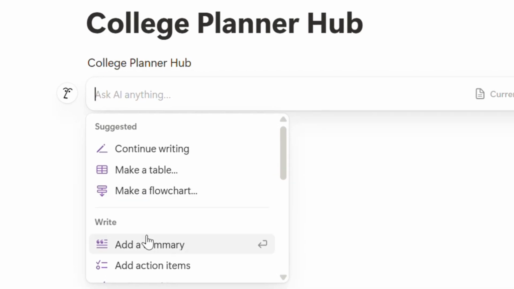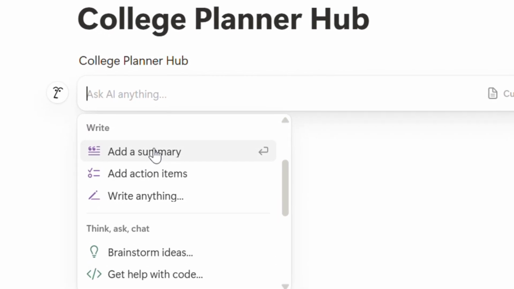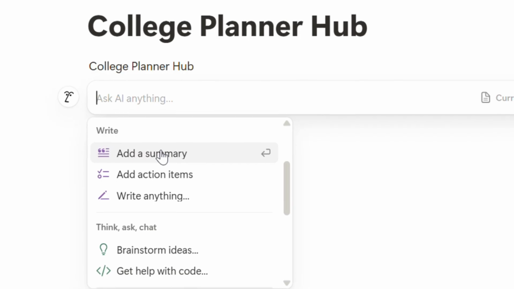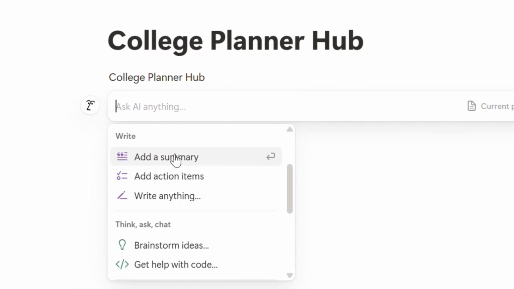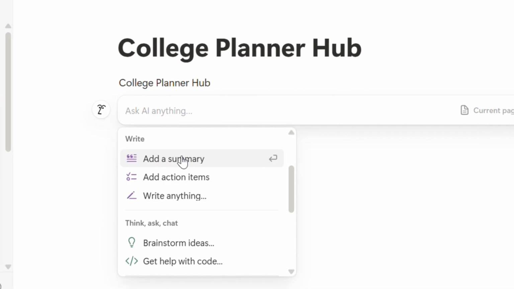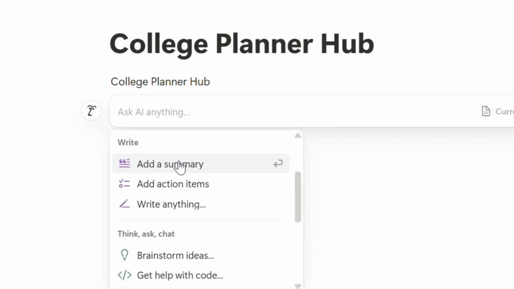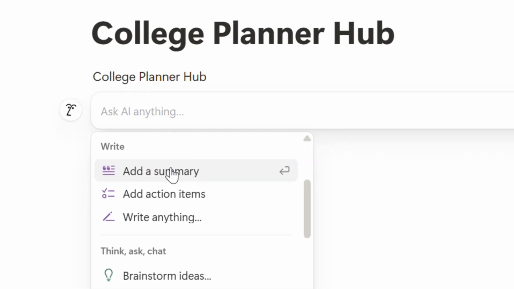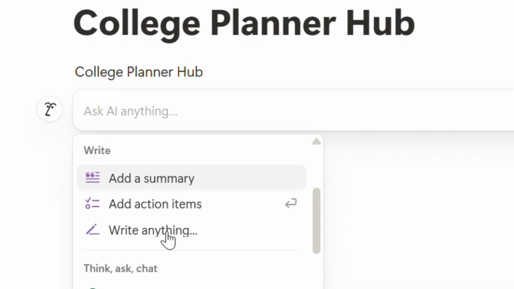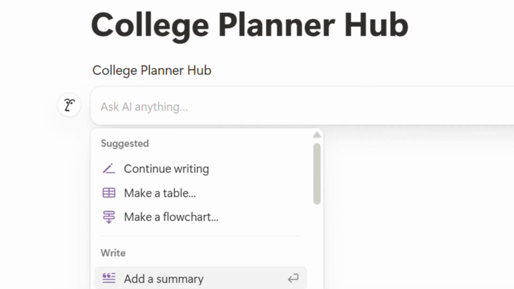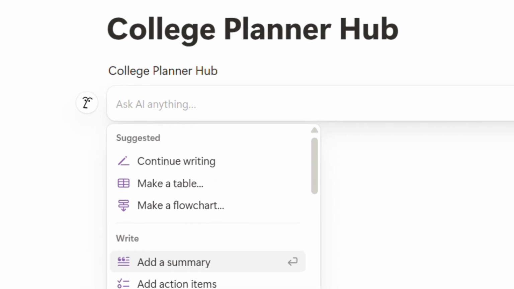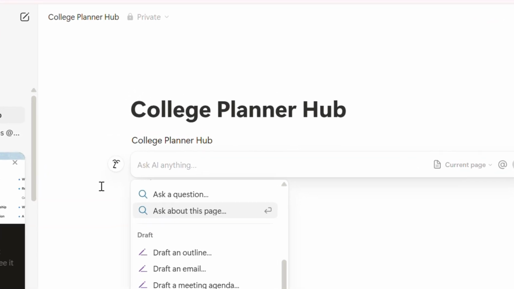Use databases to organize tasks, assignments, or classes. Add properties like subject, due date, priority, and status. You can use filters so the view only shows upcoming deadlines or incomplete tasks. If you know how to use rollups and relations, even better. You can create summary views, like assignments due this week, or percentage completed. Don't worry if you're new to databases. Notion has templates you can use as a base, and you can tweak them with guidance from ChatGPT.